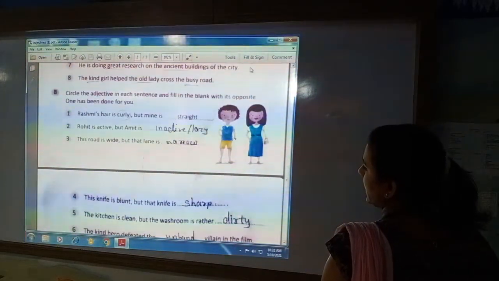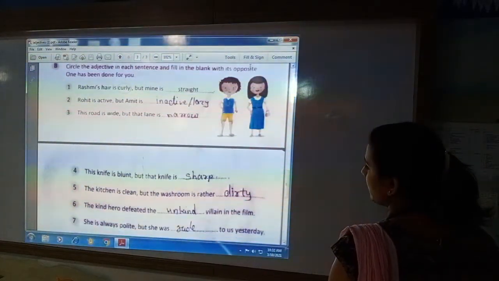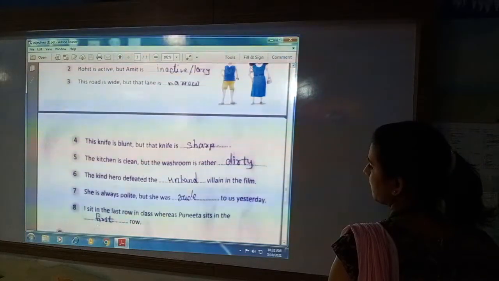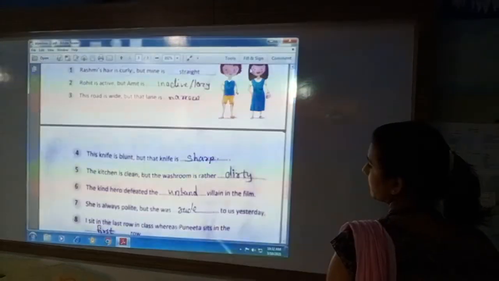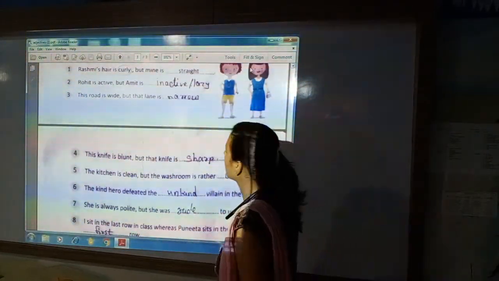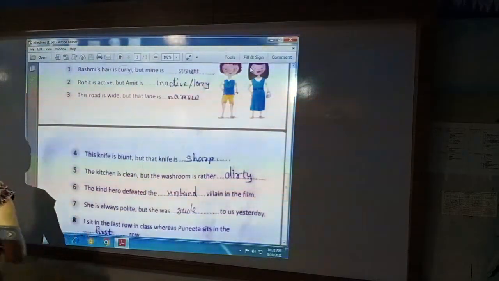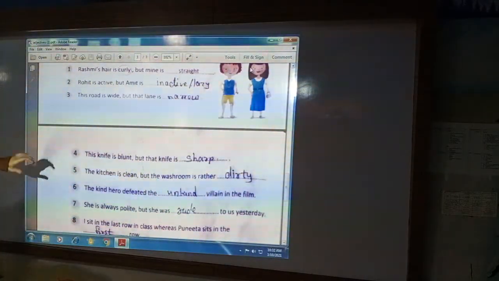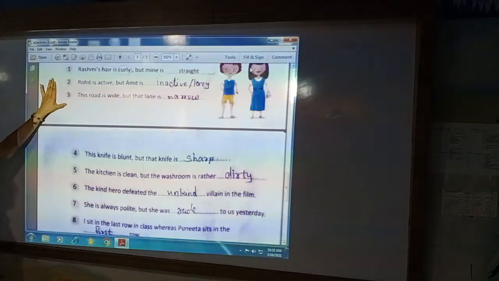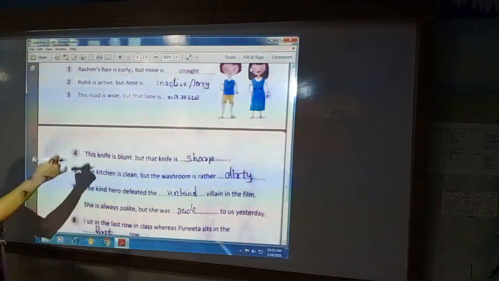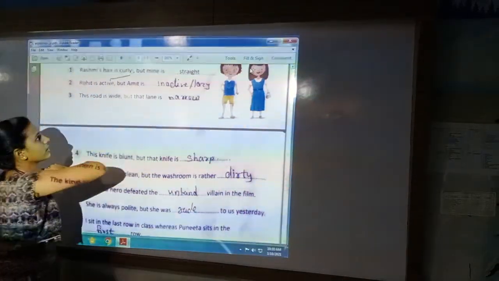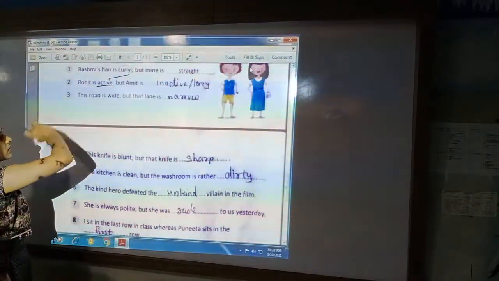Now let us see our next exercise. In this, an adjective is given to you, but here you have to put the opposite adjective of the given adjective.